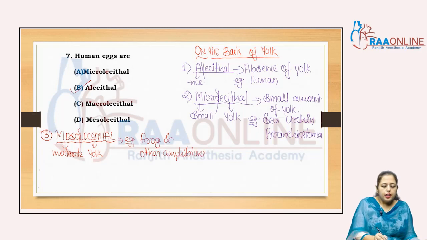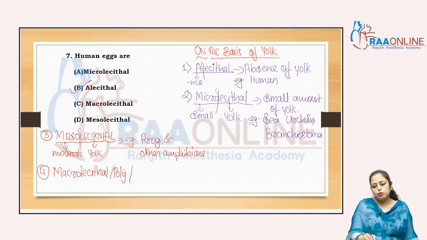And the last one is the macrolecithal, which is also known as polylecithal and megalecithal. As its name suggests, macro is large amount, poly is many, and mega is large. So a large amount of yolk is present, and the examples are birds and reptiles.